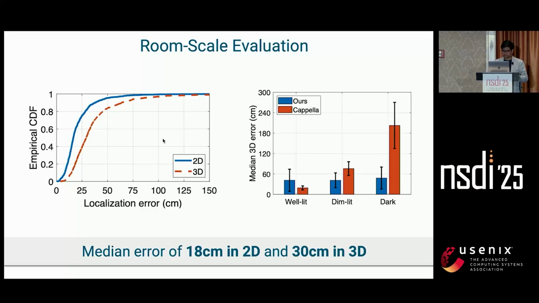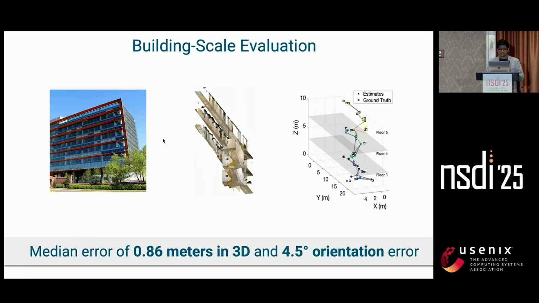The next is this building scale evaluation, and here we have 32 nodes across a 5-story building, and the users are walking with our nodes as they would naturally. In this system, we see that it achieves a 3D median error of 0.86 meters, and it recovers full 3D orientations with just one link each, with less than 5 degrees of error. And again, all of this is without using any fixed infrastructure in the building.